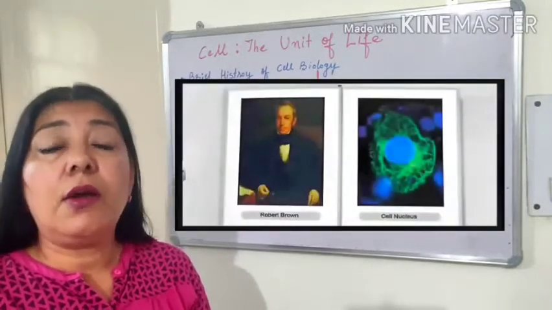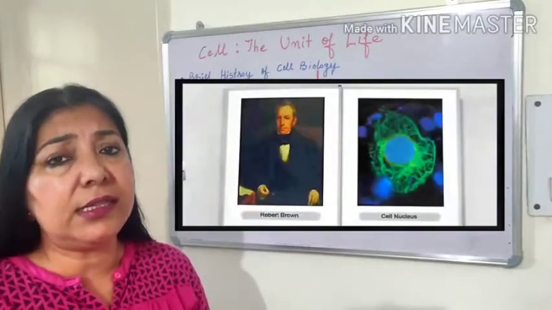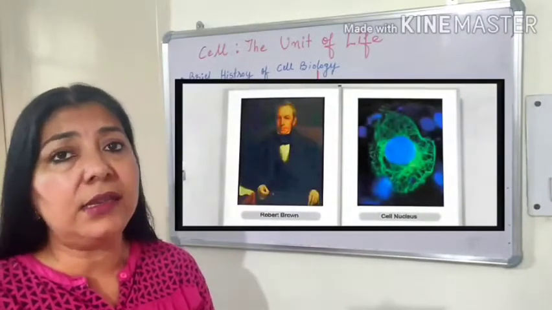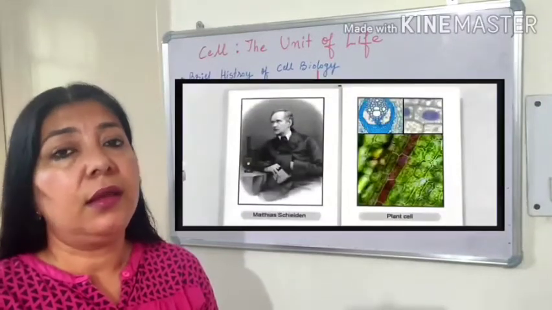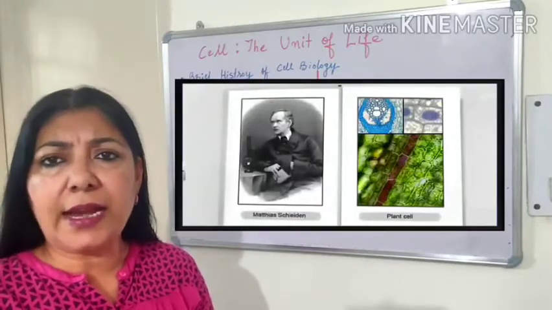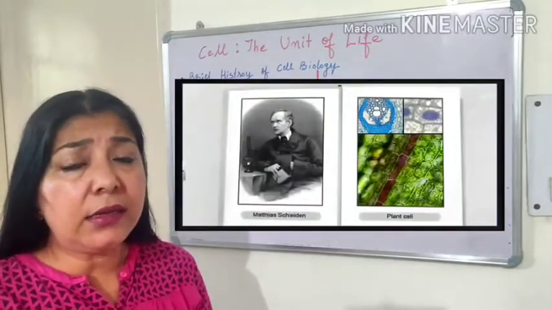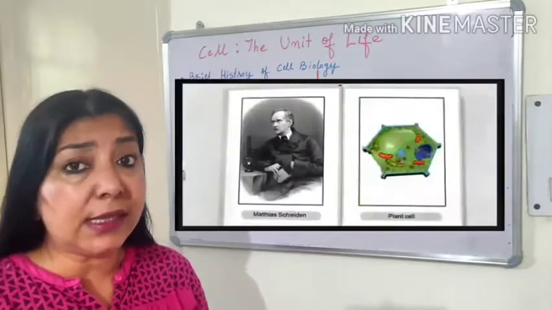Later on, Robert Brown observed that there is some dense structure inside a cell which he called the nucleus.